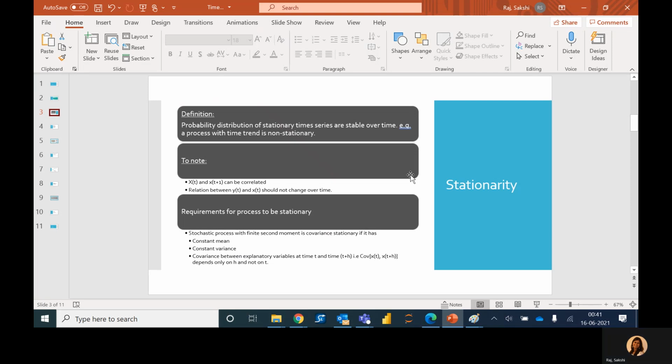An important point to note here is that the stationarity condition doesn't say anything about correlation between x_t and x_{t+1} or x_{t+h}. They can be correlated, but then this covariance should depend only on h and not on t.